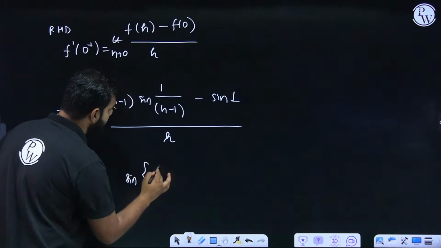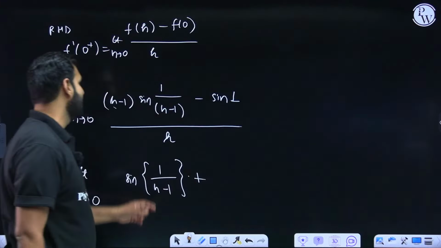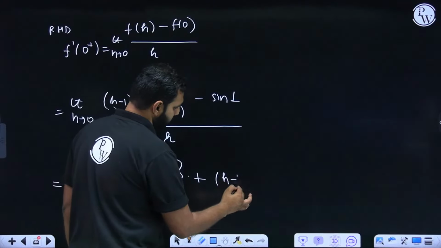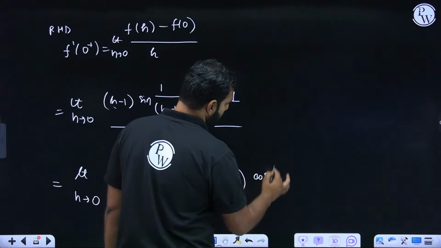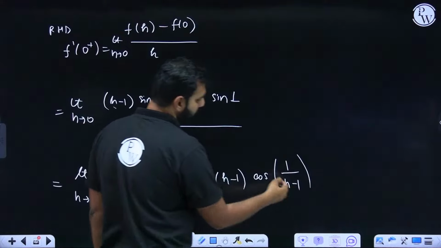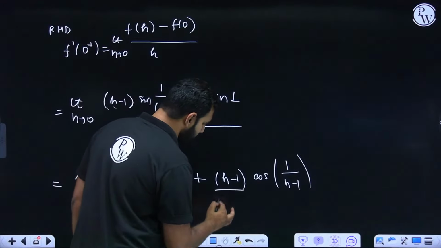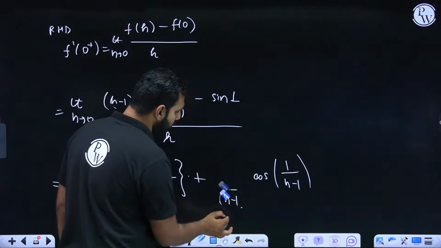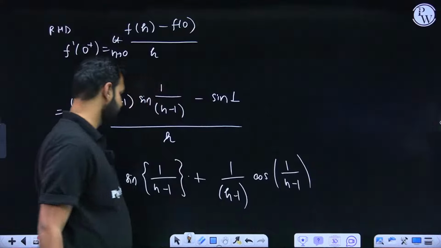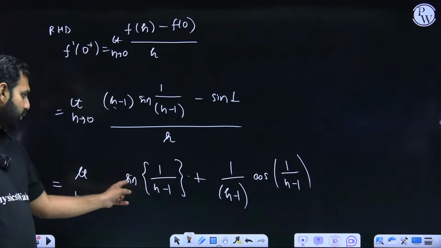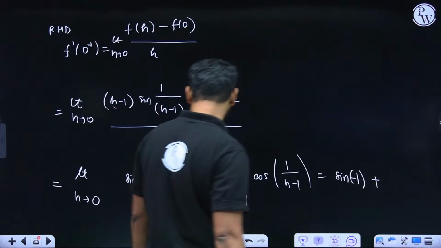Second function remains as it is, sine of 1 upon h minus 1, into plus. Now, first function as it is, that is h minus 1, into derivative of second function. So sine of 1 upon h minus 1 gives you cos of 1 upon h minus 1. Now I'll be differentiating 1 upon h minus 1 as per the chain rule. That will again be h minus 1 whole square in the denominator. So this gives you here h minus 1 whole square in the denominator. So that leaves you with 1 upon h minus 1. Everybody understanding this comfortably, or shall I re-explain this part? So this is what you get. Now, when I substitute h by 0, this is 0, so this is sine minus 1. Are you all listening and understanding this? This is sine minus 1 plus, I hope you all are there.